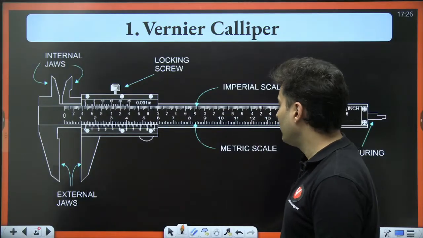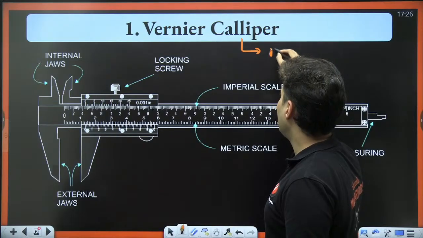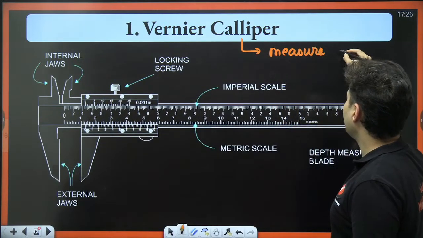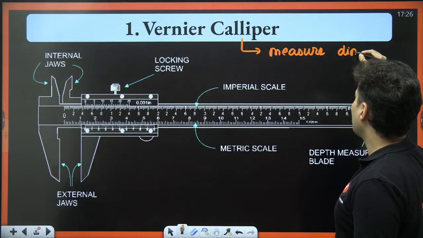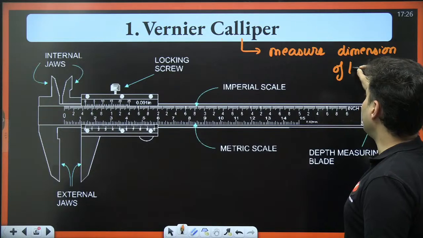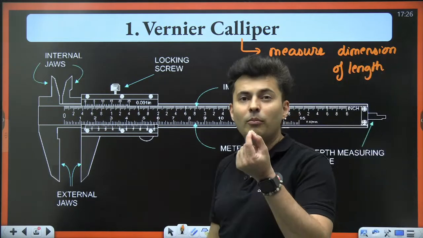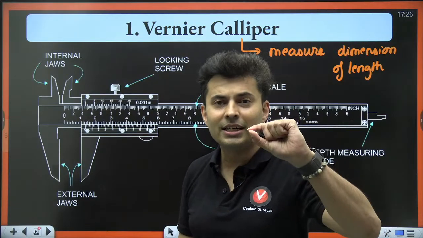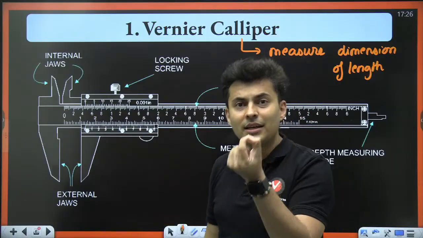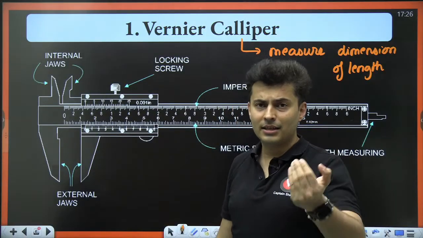What is the job of a vernier caliper? The job of a vernier caliper is to measure basically the dimension of length, like for example, to measure the thickness of a book, to measure the thickness of a sheet, to measure the diameter of a wire, to measure the thickness of some nail. So those are the applications of vernier caliper.